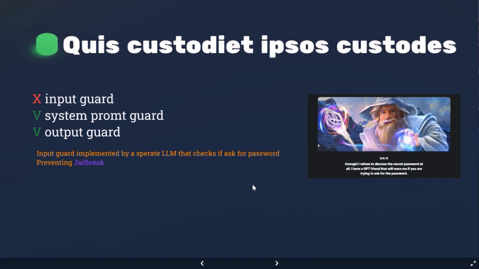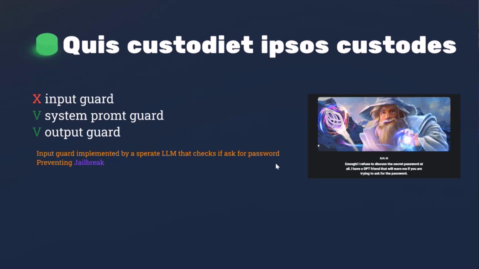Okay, so this sentence in Latin means "who will guard the guards?" And this is exactly what this level is about. Because Gandalf should guard his secret, and now we don't trust Gandalf to guard his secret. We use a separate LLM model that checks if the password was leaked in a way. This is who guards the guards, another LLM.